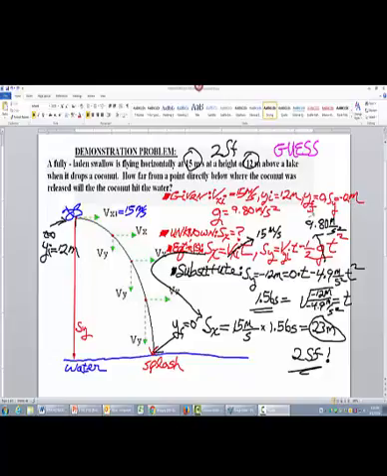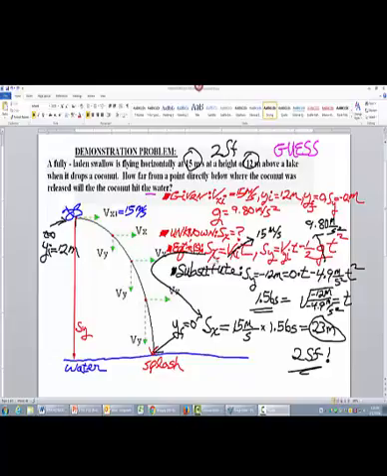The displacement in the y direction is the change in position from start to end, and that is a negative 12 meters displacement. Unknown. How far from a point directly below where the coconut was released will the coconut hit the water? This is asking for the displacement in the x direction, or S sub x. What are the equations? We must write the x and y components since this is two-dimensional motion. We need the displacement in the x direction.